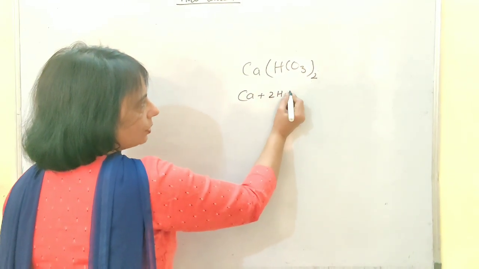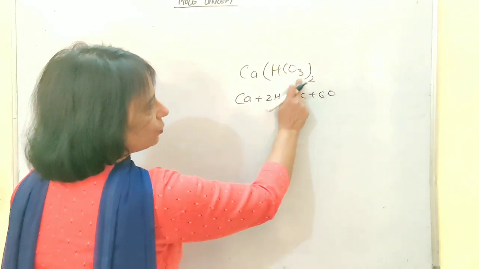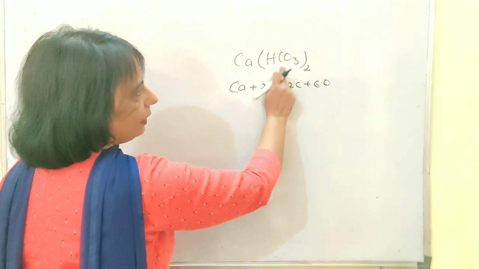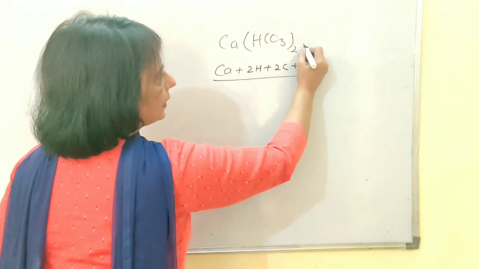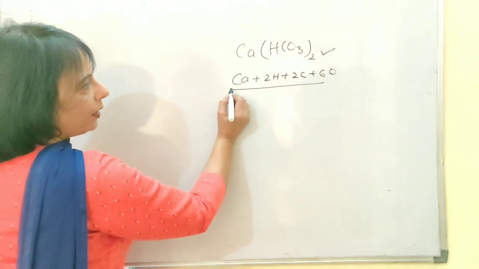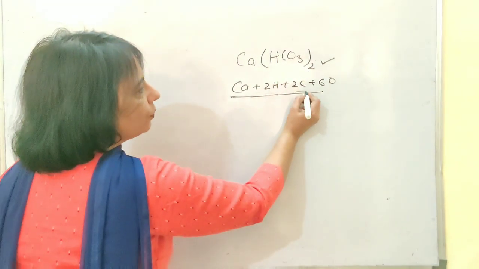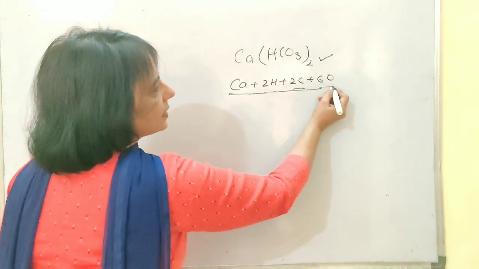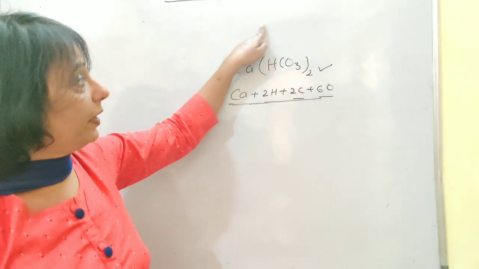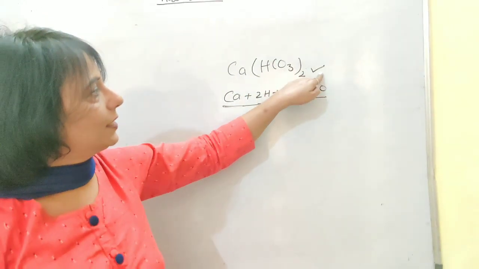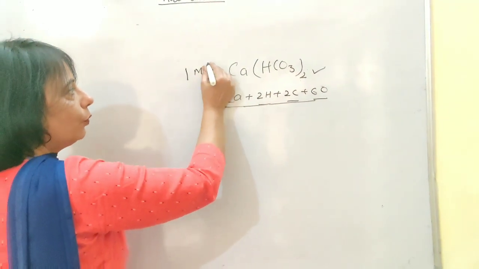It is 2H, 2 carbon and 6 oxygen, because this 2 is going to multiply with each of the elements which are present inside. So that means in the formation of this particular compound, 1 mole of calcium, 2 moles of hydrogen, 2 moles of carbon and 6 moles of oxygen participated, if you are considering this particular compound as 1 mole.